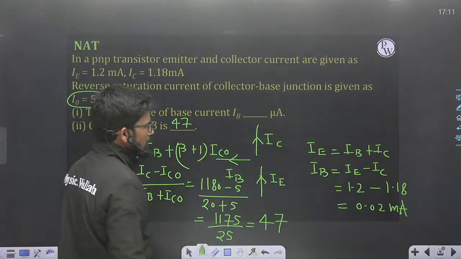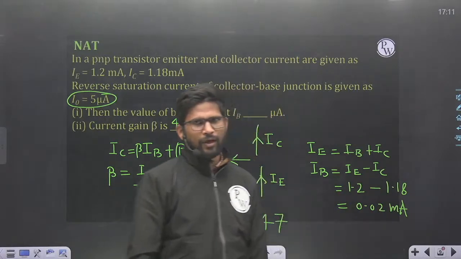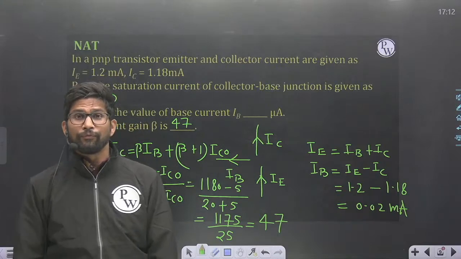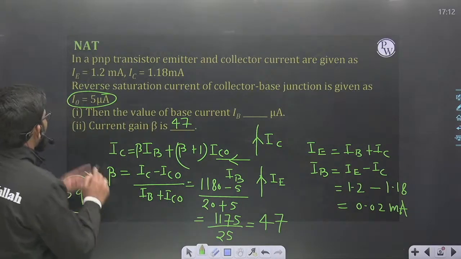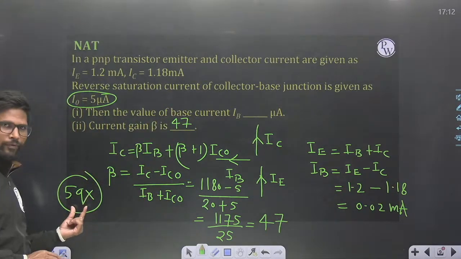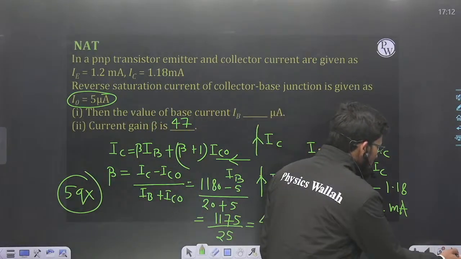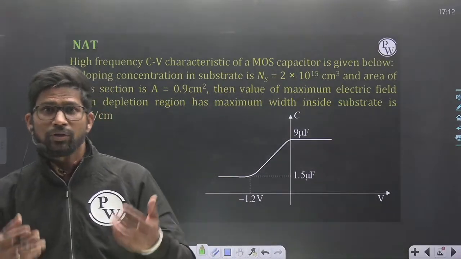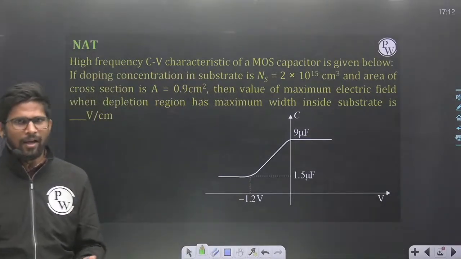Not like IC upon IB. IC is 1.18 upon 0.02, and then it comes out to be 59. Wrong. 59 is wrong. If ICO is 0, then current gain will come out to be 59, and if ICO is non-zero, current gain will come out to be 47. So always remember IB, IC, I, whenever they are given or whenever they are used in any formula, they are always terminal currents, whether BJT is in ideal case or in non-ideal case.